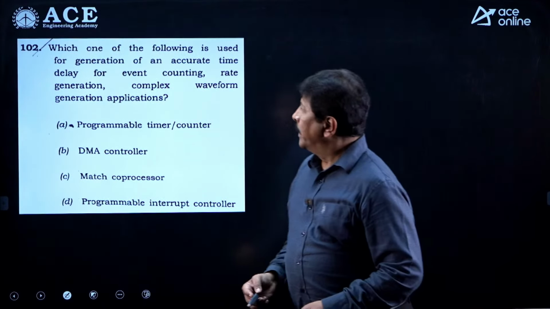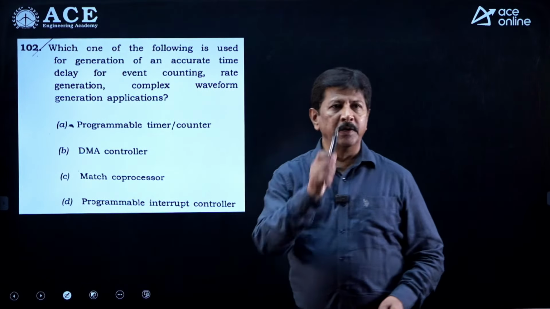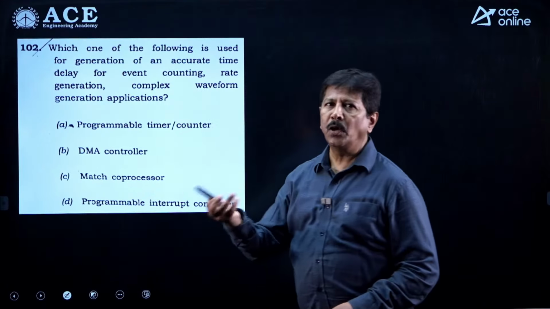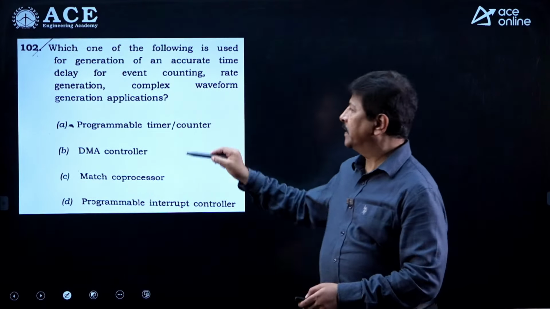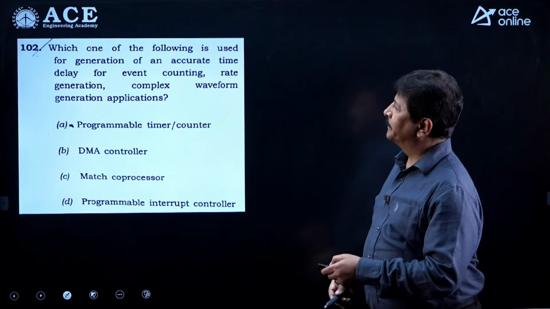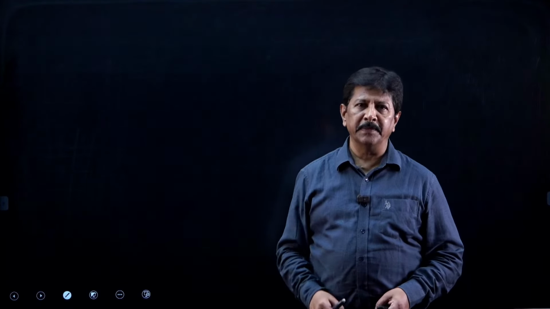Yes, I think this one is very simple. If I want an accurate time delay, use a timer or counter. If I want event counting, use a counter. I think the name itself says it. So the correct answer is the programmable timer and counter. Yeah, that's it. These are the questions that appeared in the subject computer fundamentals. Thank you.